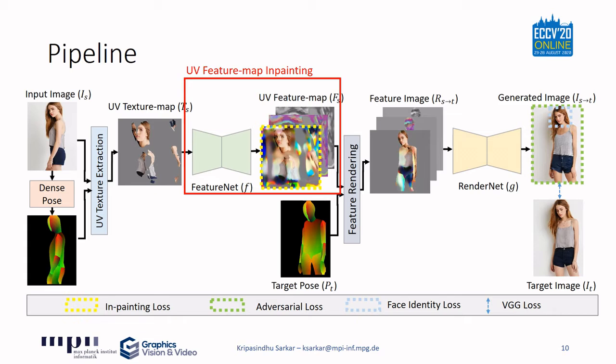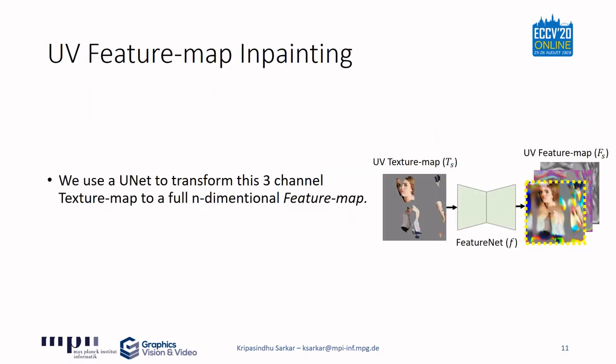The second step is UV feature map inpainting. We use a U-Net-based network to transform this 3-channel texture map to a full n-dimensional feature map.